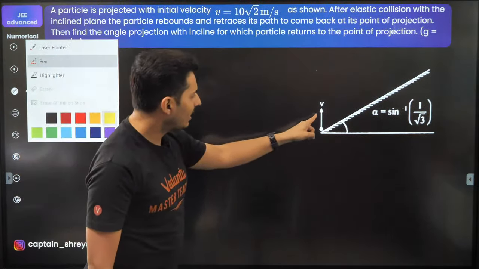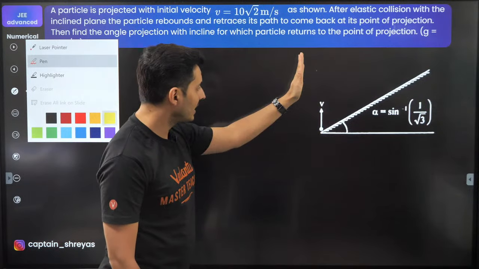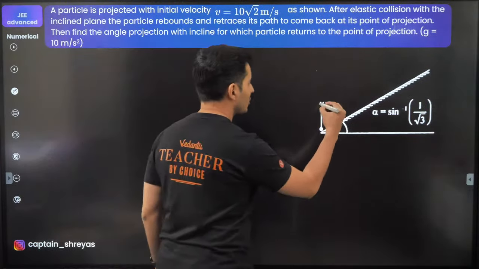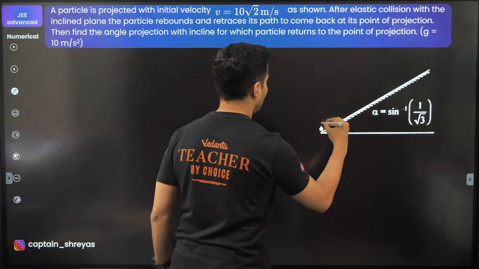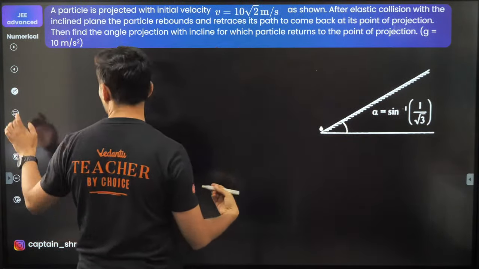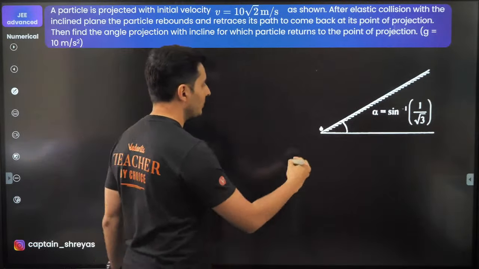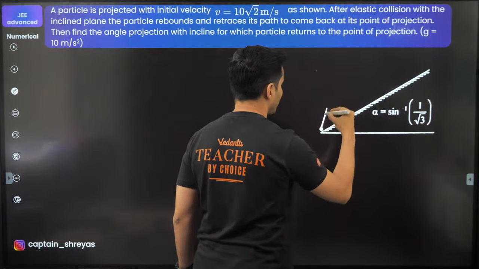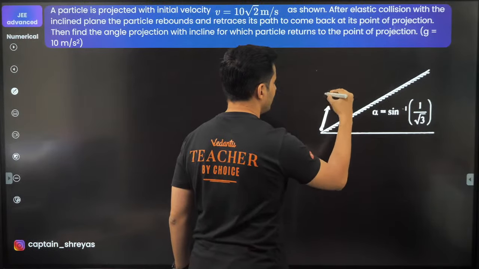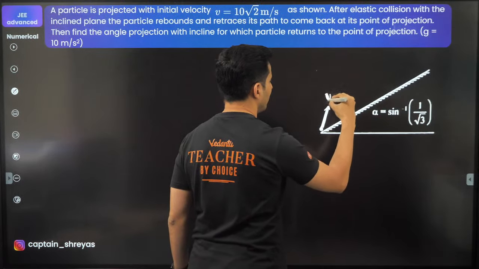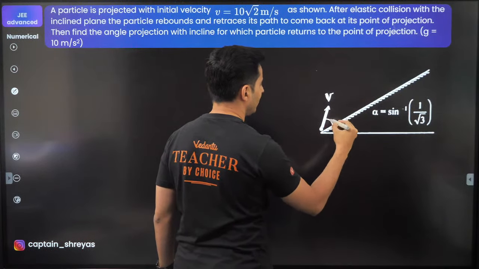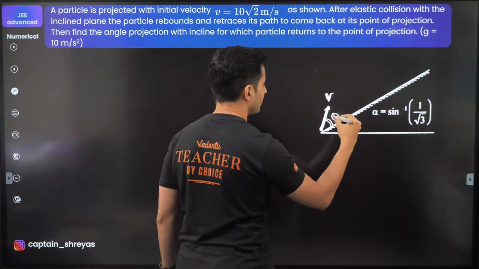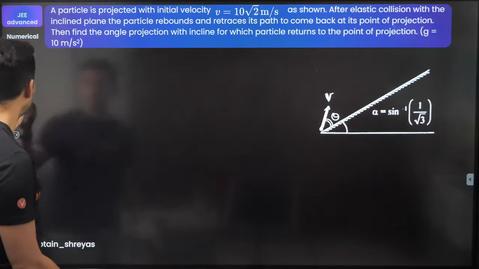I think the way the diagram has been drawn, it is misleading. It feels as if it has been thrown perpendicular. So it will be better if I erase this, because that's not correct. You will make some random assumptions. It has not been thrown vertically, guys. So I'll just show that maybe it has been thrown at some angle over here with some velocity v like this. And I want to find what this angle theta is. That is what the question is.